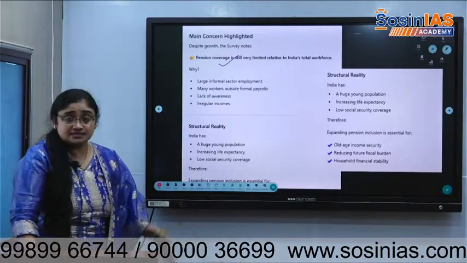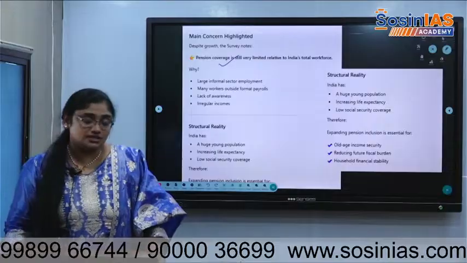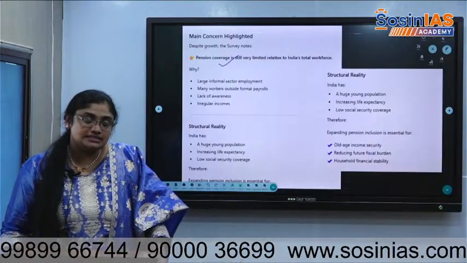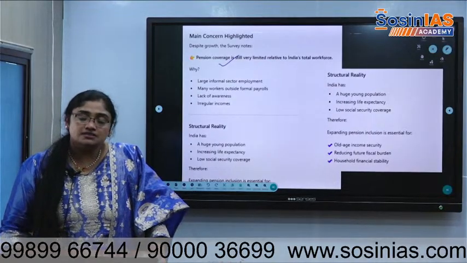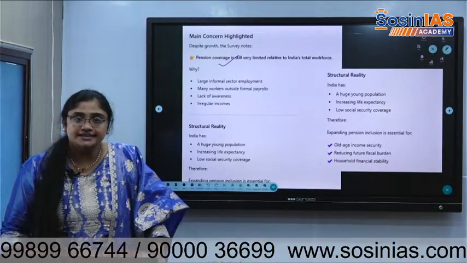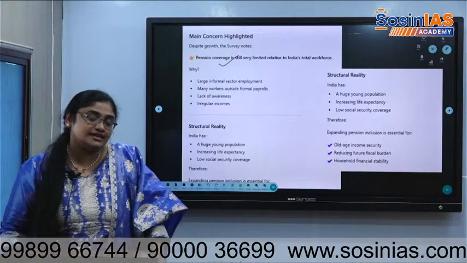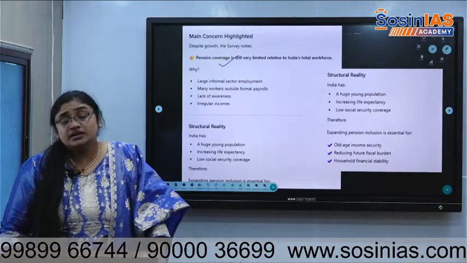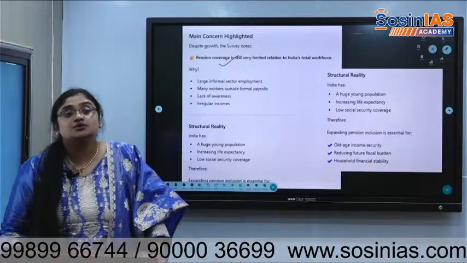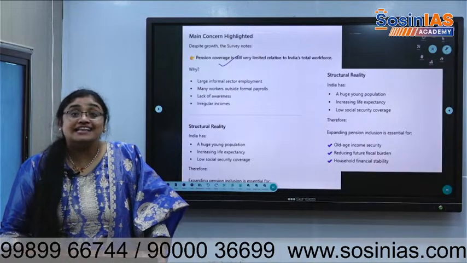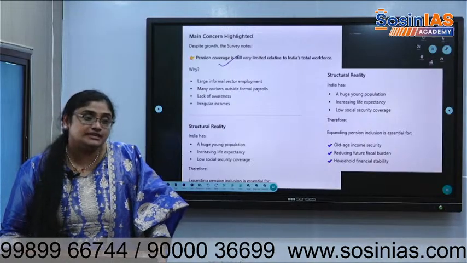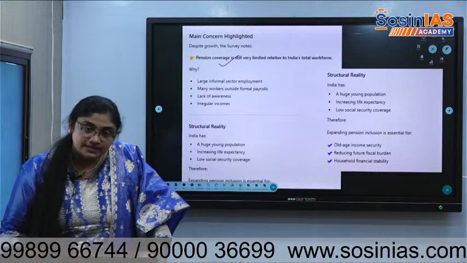Increasing life expectancy. Because of medical advanced technologies, life expectancy is increasing. It means, what the Economic Survey says, that India needs to focus on old age people. In the next 10 years, there is going to be a larger old age population. Right now, it is around 2.4% or 3% old age people, and health costs are rising. Life expectancy rising means health costs will also rise.